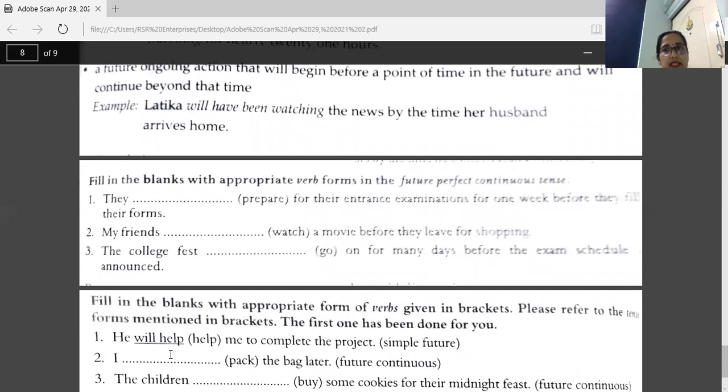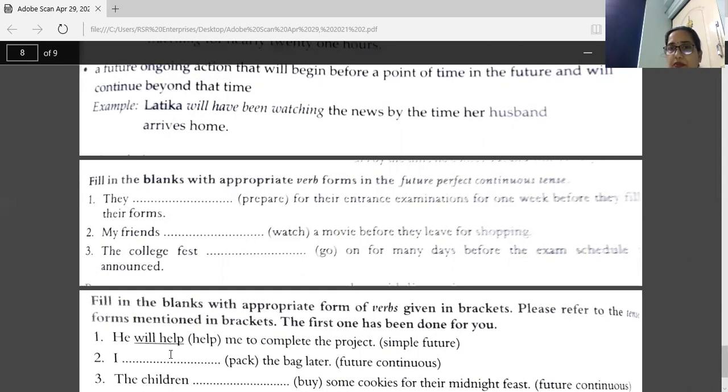Now next we have this exercise. This is fill in the blanks with appropriate forms of verbs in the future perfect continuous. So you have to write future perfect continuous tense here of the words given in the brackets. So first one, they dash, word is prepare for their entrance examinations for 1 week before they fill their forms.